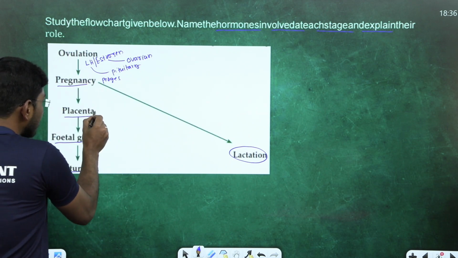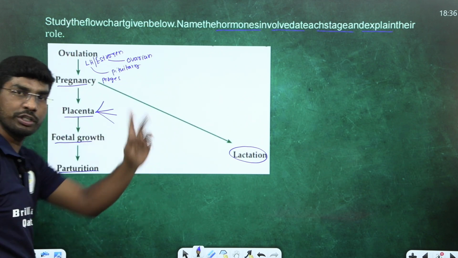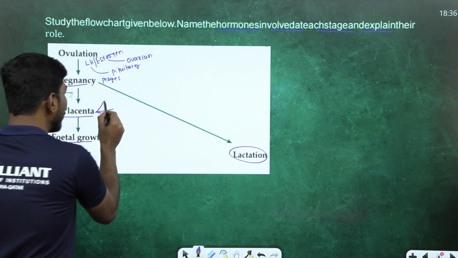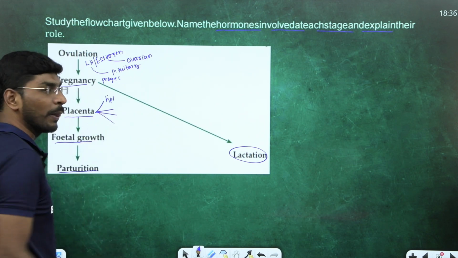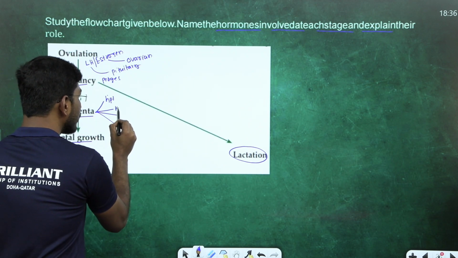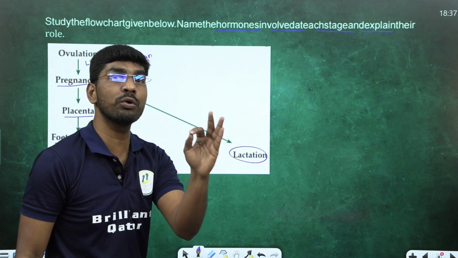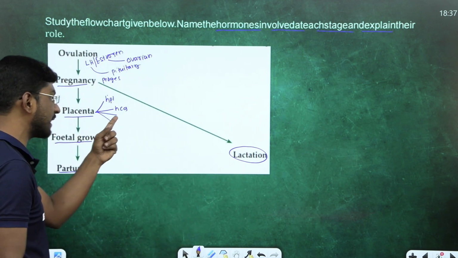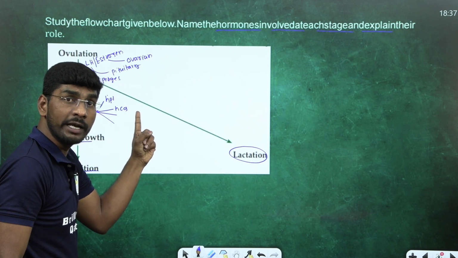Pregnancy to placenta. The placenta secretes 1, 2, 3, 4 hormones. You know this very well. Tell me what the hormones are. HPL hormone, human placental lactogenic hormone. Next, HCG hormone. What is HCG hormone? Human chorionic gonadotropin hormone, the pregnancy confirming hormone, right? This hormone's concentration in the urine indicates what?